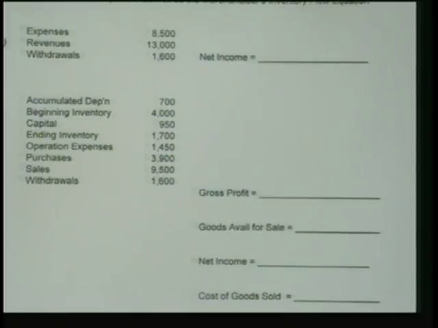I think a good idea for you folks at home would be just to pause this and take this as if it were a quiz for you, and go ahead and push play when you're done and see how you would have done, okay? So go ahead and do that, but let's go ahead and go over that quiz for the folks here that are live.